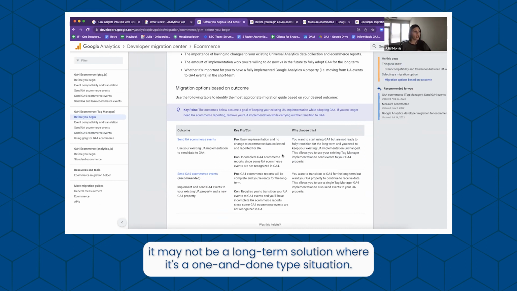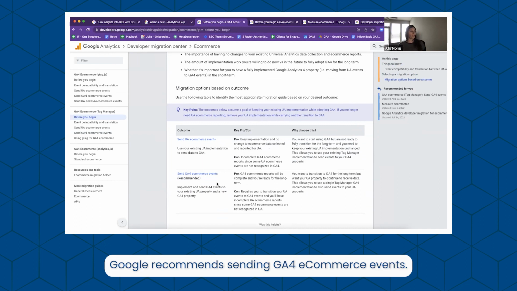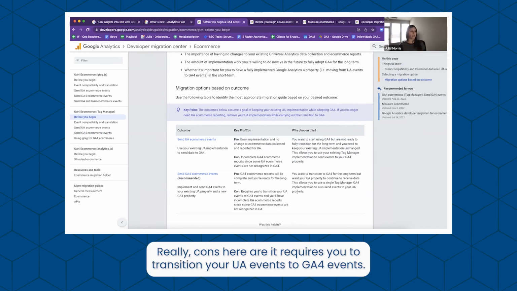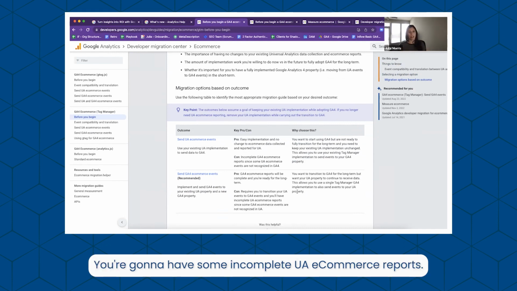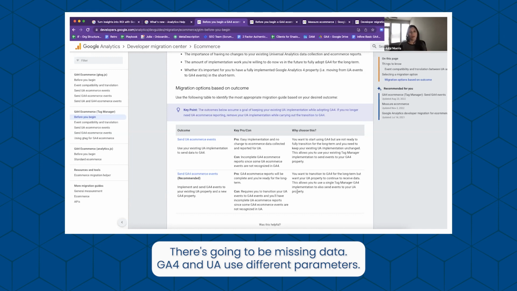For example, this is the GTM one. Google recommends sending GA4 eCommerce events. Really, the cons here are that it requires you to transition your UA events to GA4 events. You're going to have some incomplete UA eCommerce reports. Again, this is not necessarily the most complete solution. There's going to be missing data. GA4 and UA use different parameters. There's some different events. Not everything translates one-to-one.